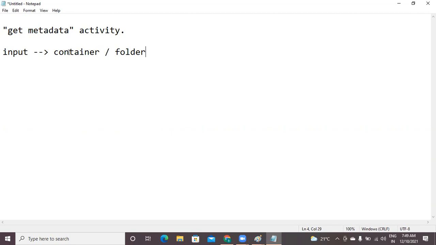Got it. But in those 100 files, there might be some unnecessary files that you don't want. Those you can eliminate by using a filter. For example, Get Metadata has fetched 100 file information.